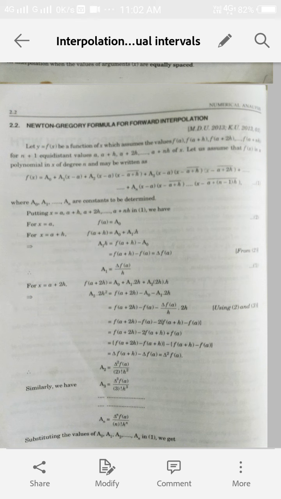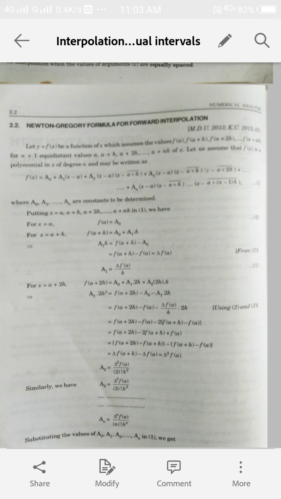Let y equal f(x) be a function of x, which assumes the values f(a+h), f(a+2h) and so on, f(a+nh). Here the values of x are a+h, a+2h up to a+nh, and these are n plus 1 in number. So corresponding to these n plus 1 values, we have n plus 1 function values. Now by our assumption, we can take f(x) as a polynomial in x of degree n.